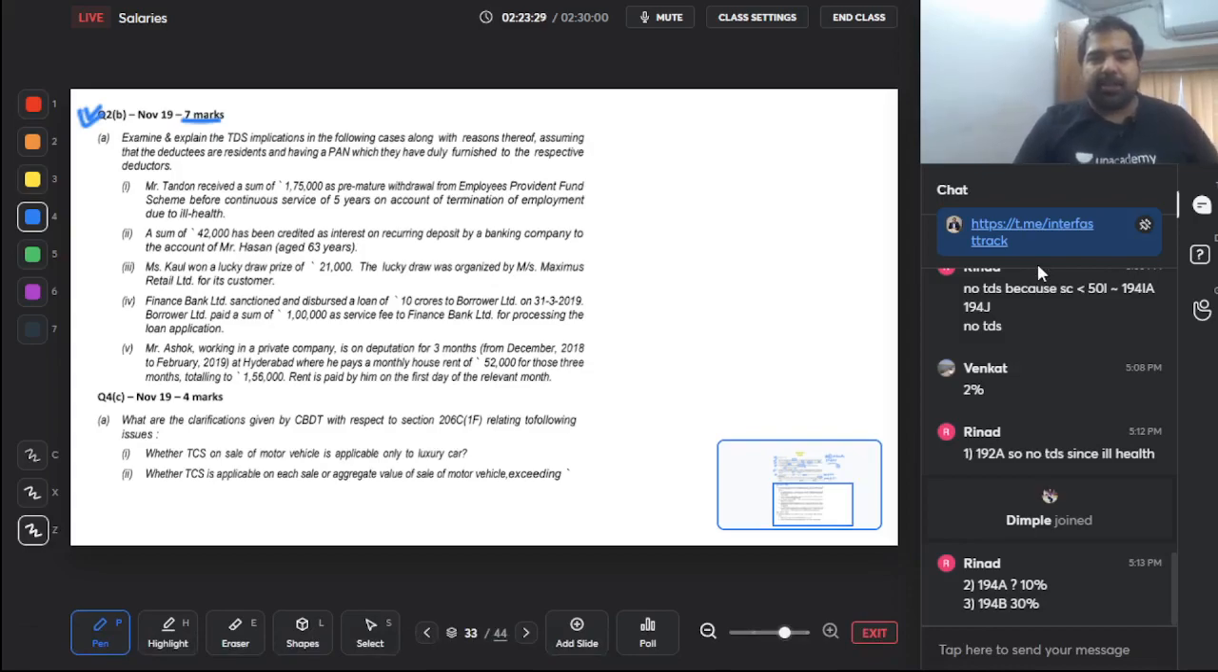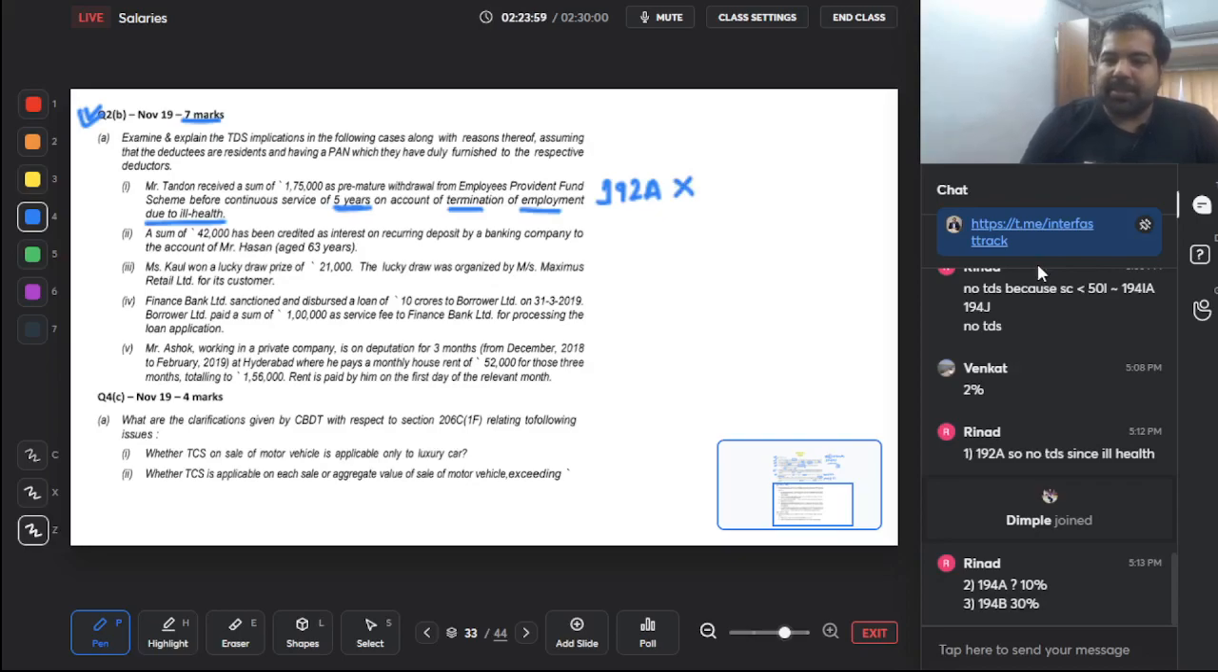Alright guys, looking at this one, Mr. Tandon received a sum of 1,75,000 as a premature withdrawal from Employees Provident Fund scheme before continuous service of 5 years. So guys, within 5 years if you withdraw, is it taxable? Yes. If you remember section 192A, it is taxable if its aggregate is more than 50,000. At the rate of 10% TDS will apply. But guys, this is on account of termination of employment due to ill health. So this is an exception and hence it will not apply.